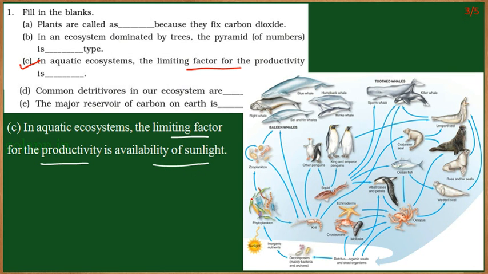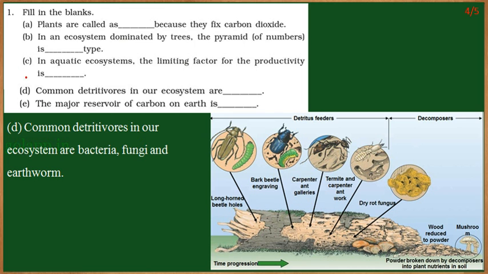Till where the sunlight reaches, photosynthetic organisms would be present. They will undergo photosynthesis and the primary productivity will occur there. If there is no food available, then there would be no consumers. So the limiting factor depends upon the number of photosynthetic organisms, and they can produce food only when there is sunlight. The next question: the common detritivores in our ecosystem are.